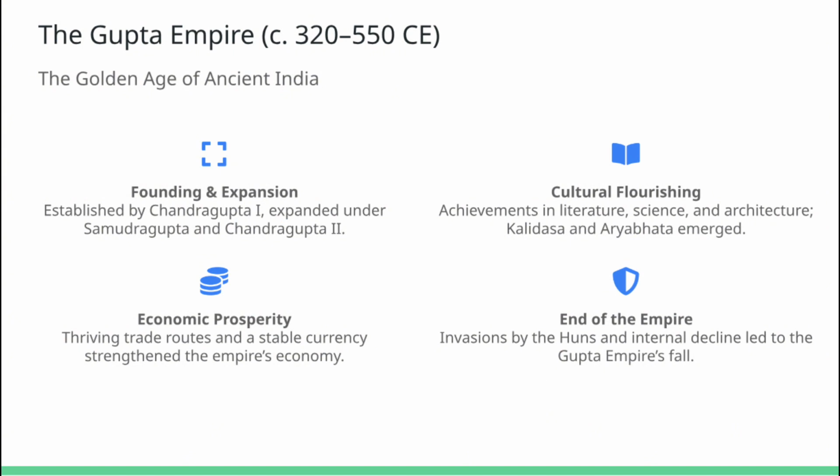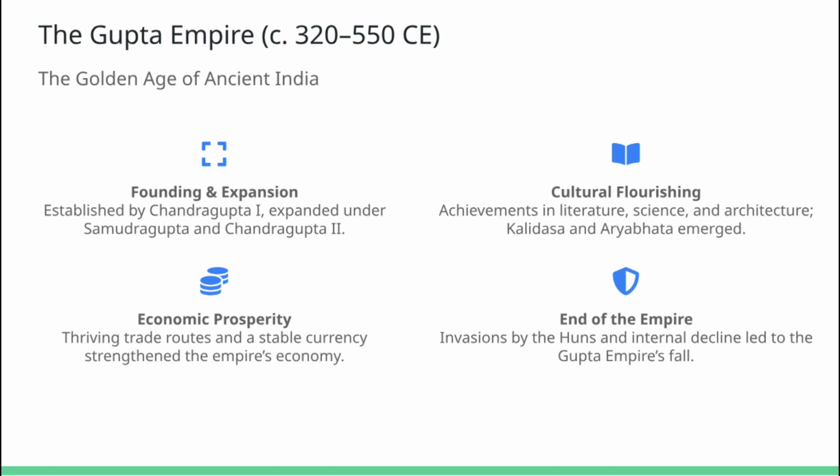Literature flourished, think of the legendary playwright Kalidasa, while art and architecture took majestic form in intricate temples and sculptures. On the scientific front, the Guptas were no slackers. They refined the decimal system and formalized the concept of zero, enabling giant leaps in mathematics and astronomy. Economically, trade routes connected the subcontinent to distant lands, sustained by stable currency and a supportive state.